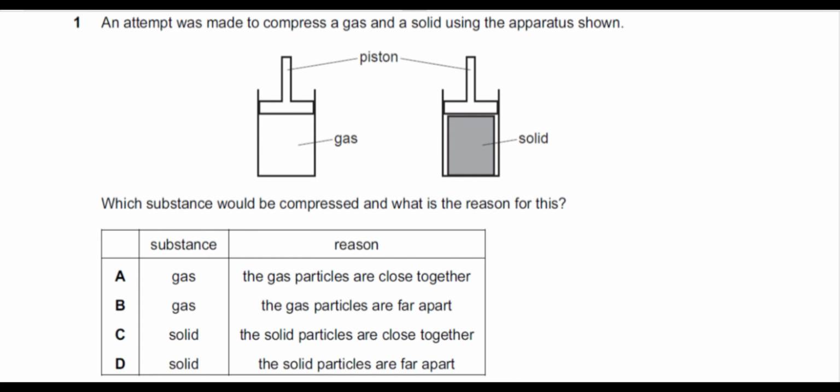Yes, that's why they cannot be compressed, but they are asking which substance would be compressed. They are not asking which substance is not compressed. So definitely we are not choosing Charlie and Delta, because in Charlie and Delta they are discussing solids. We have to think about gases, because that's the requirement of our question. So Bravo is the correct answer for this.